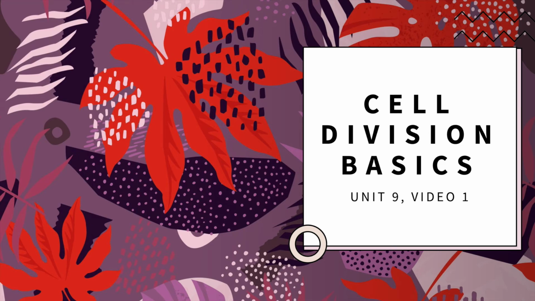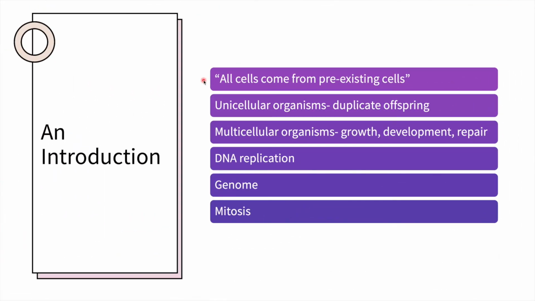In this lesson, we will go over the basics of cell division in prokaryotes and eukaryotes. Recall the idea in cell theory that all cells come from pre-existing cells. Cells replicate through cell division.